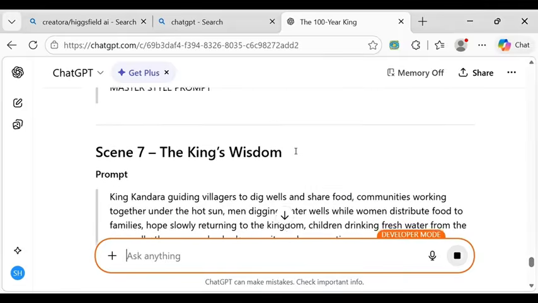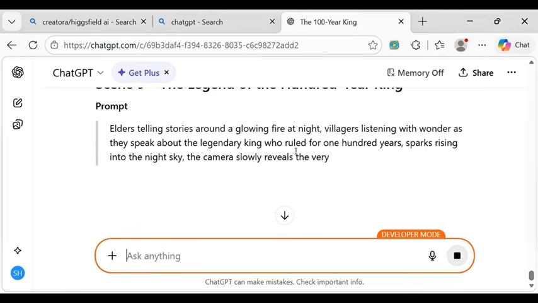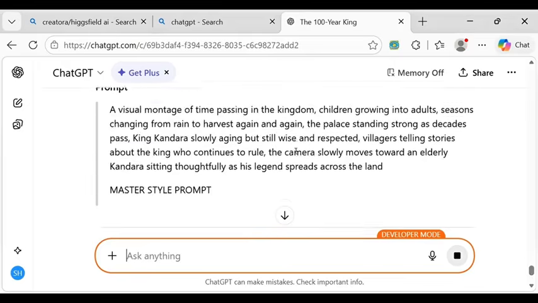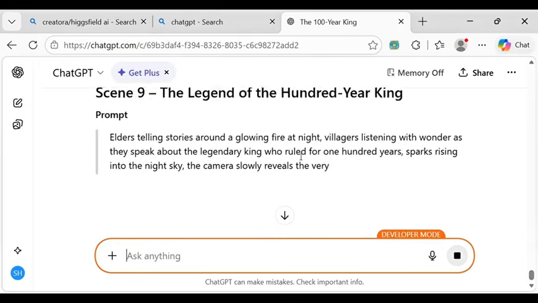As you can see, it's still generating. It's my network that is delaying everything.